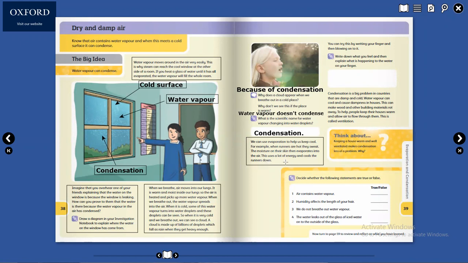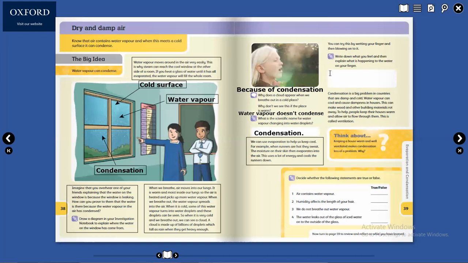This uses a lot of energy and cools the runners down. You can try this by wetting your finger and then blowing on it. If you do this, write down what you feel and then explain what is happening to the water on your finger.